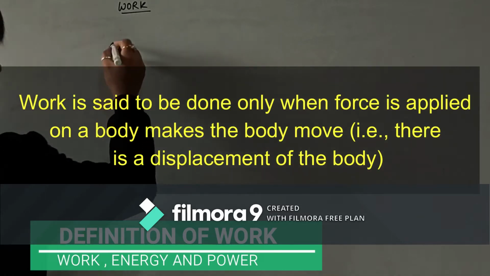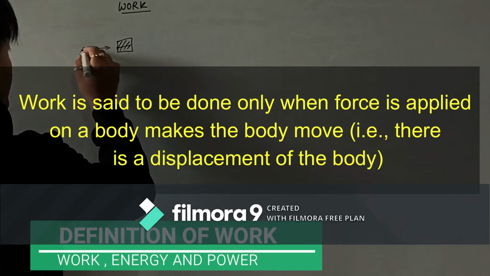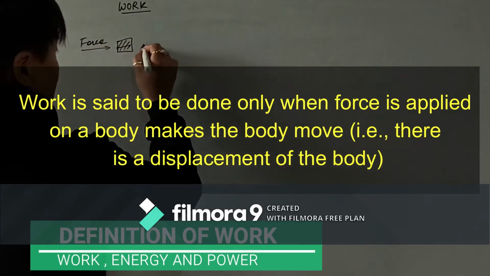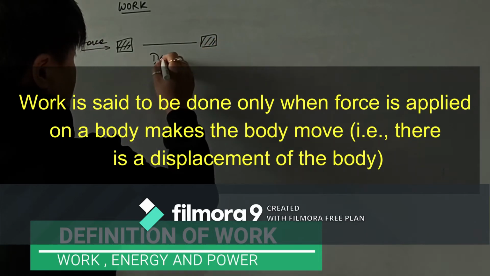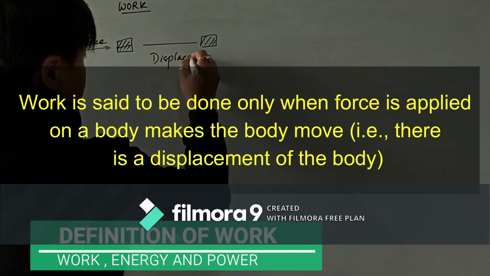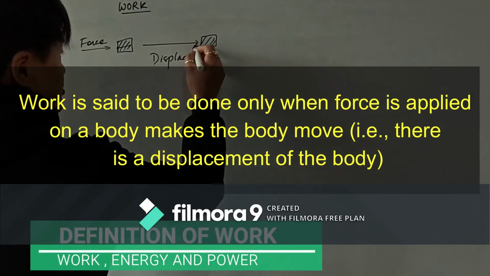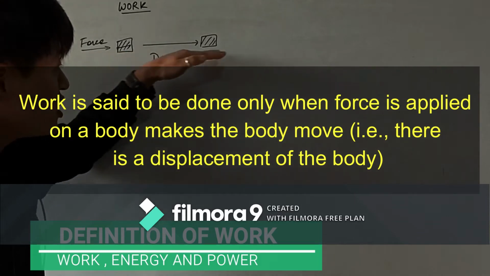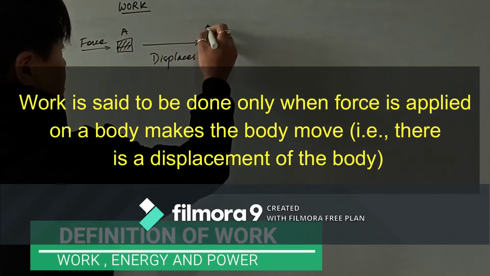Work is said to be done when a force is applied on a body and the body moves or displaces, then we say that work is done. So how do we define work? When the force is applied on a body and the body displaces towards the direction of the force, then we can say that work is said to be done.